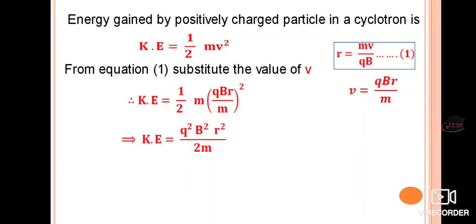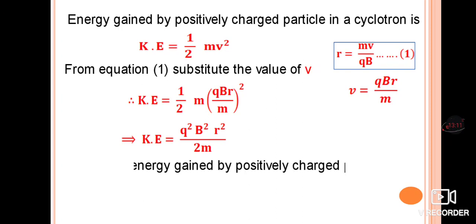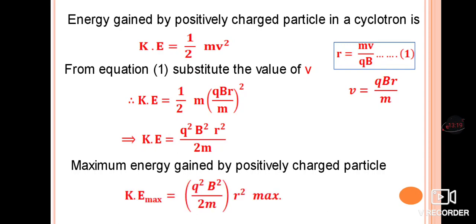So, the kinetic energy becomes q square B square r square, one m gets cancelled, remaining one m is there, divided by 2 m. Then the maximum kinetic energy gained by the positively charged particle depends only upon the radius. Whenever the radius is maximum, we get the kinetic energy maximum. So, kinetic energy maximum is equal to q square B square divided by 2 m, with r square being the maximum. Once it covers the maximum radius, automatically the kinetic energy also becomes maximum. So, this is regarding the theory of the cyclotron.